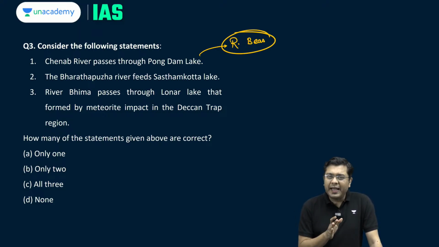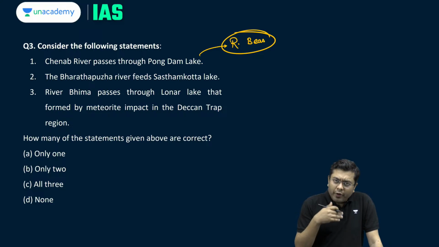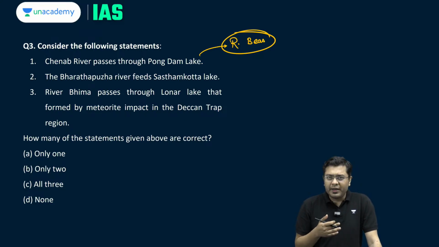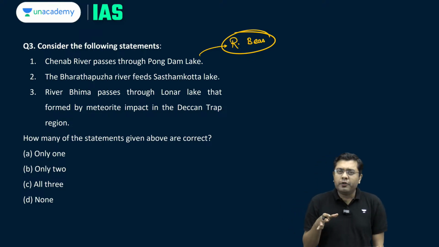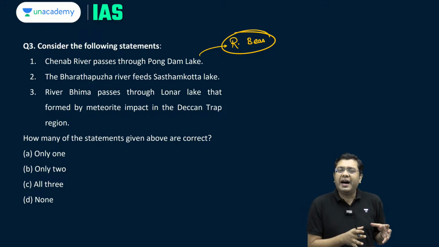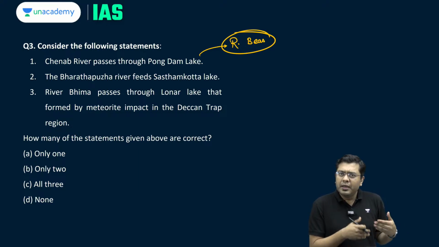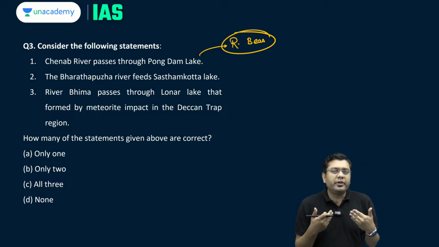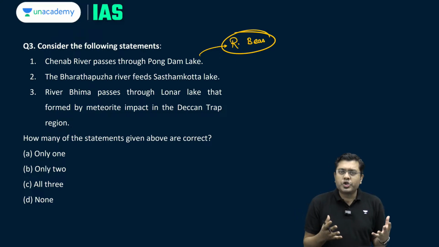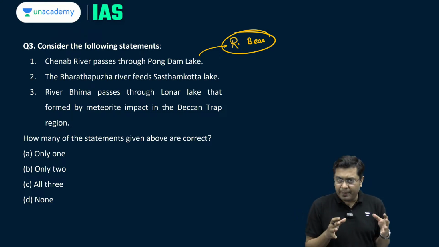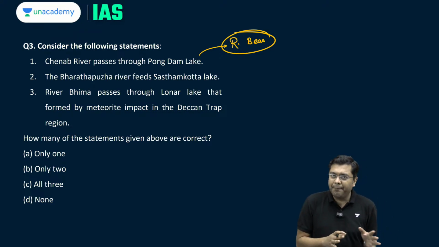Now, this Pong Dam has been in news because of the seasonal variation in the water level. In many of the areas in that region of the reservoir, you experience cultivation and agricultural activities being carried on. So the locals are protesting or resisting the declaration of the entire region as a protected area, because their cultivational activities will get hampered by it.